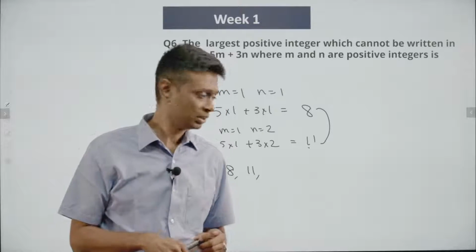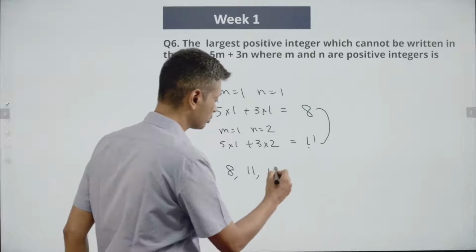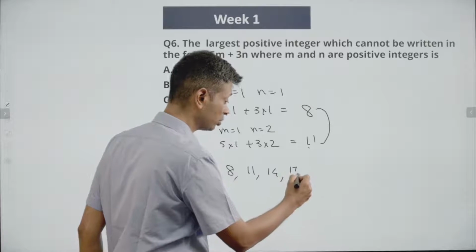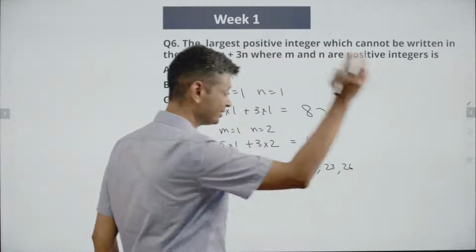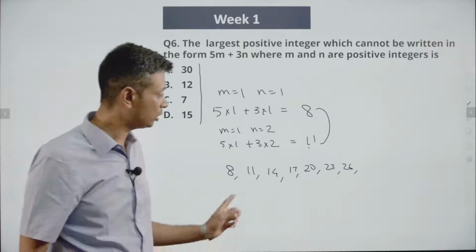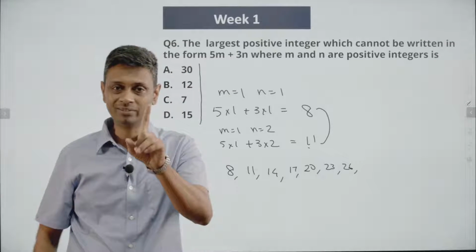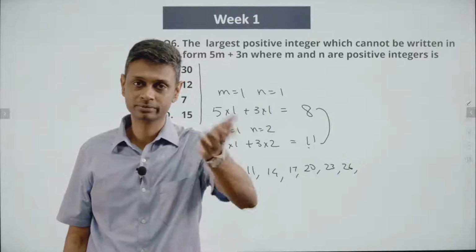11 is possible. Straight away I know that 14 is possible. 17 is possible. 20 is possible. 23 is possible. 26 is possible, etc., etc., etc. All of these are possible by putting 1, 5 and then more 3s.